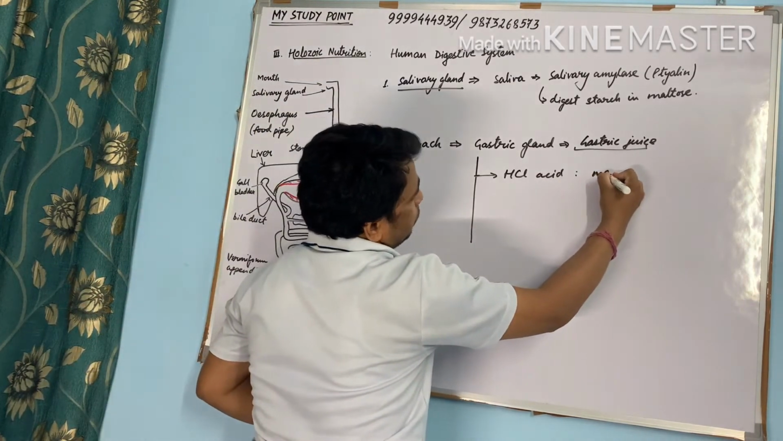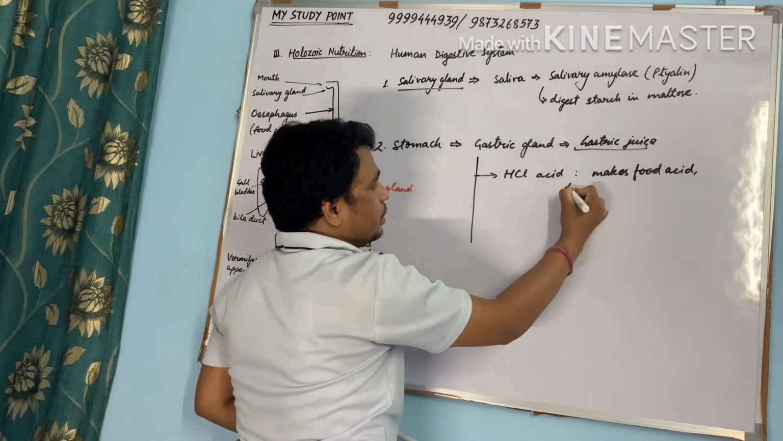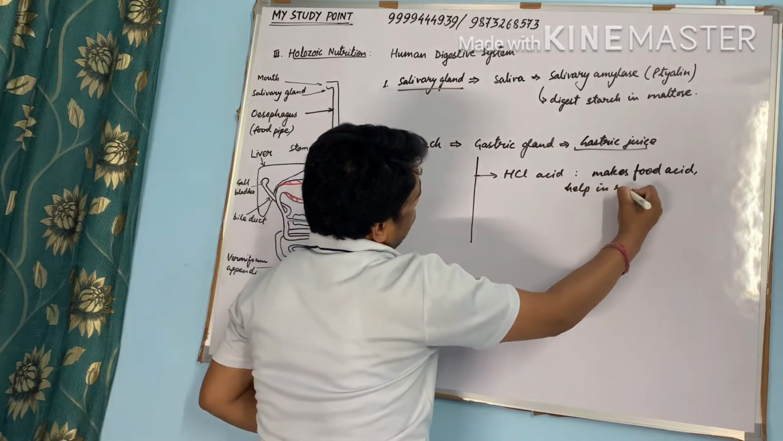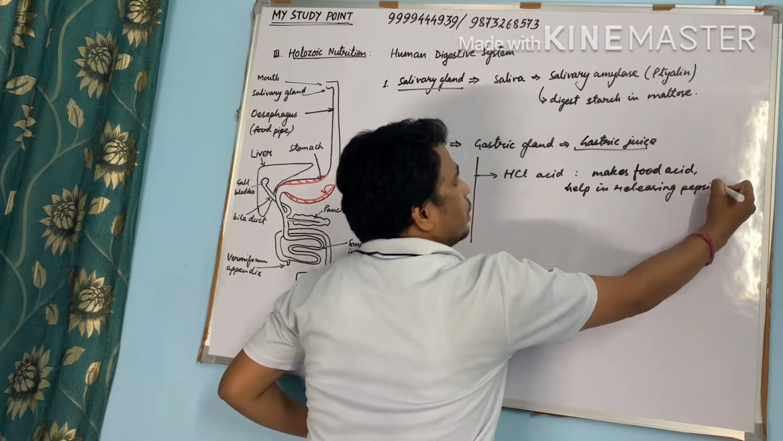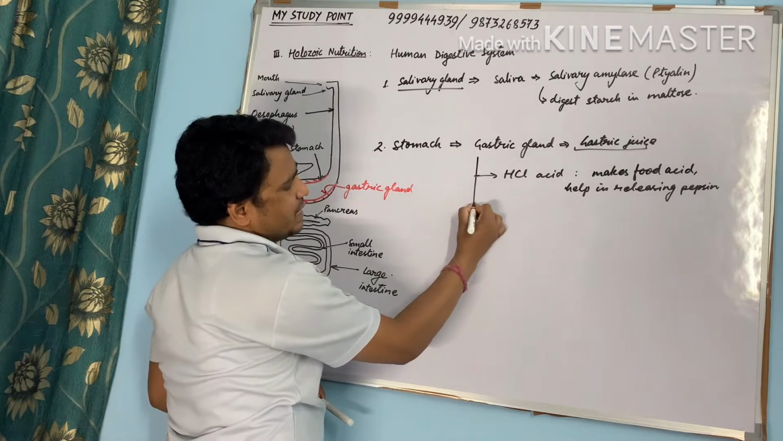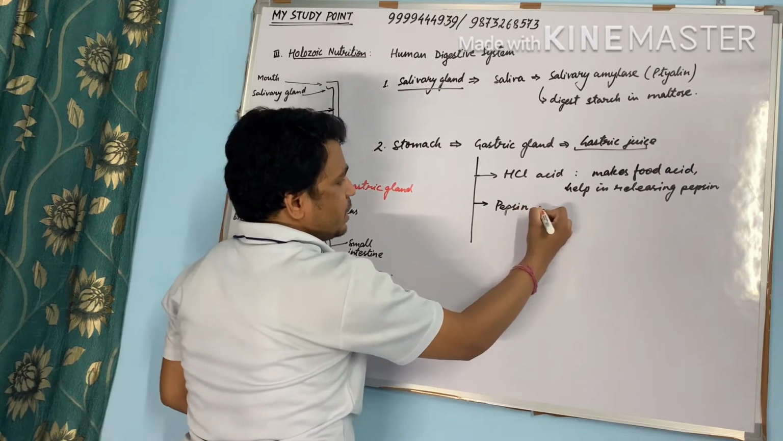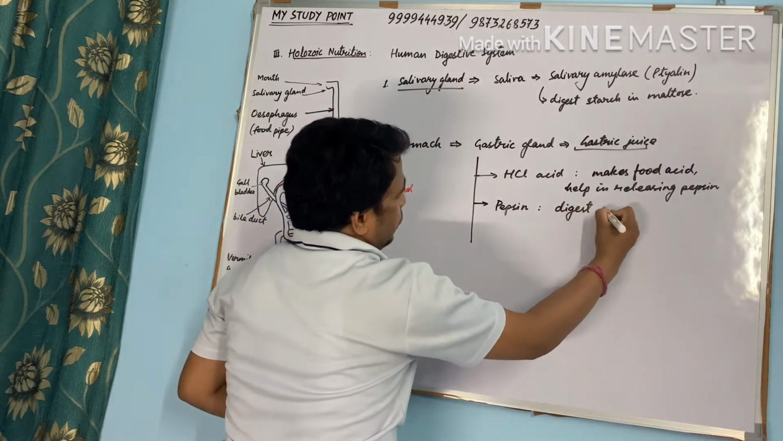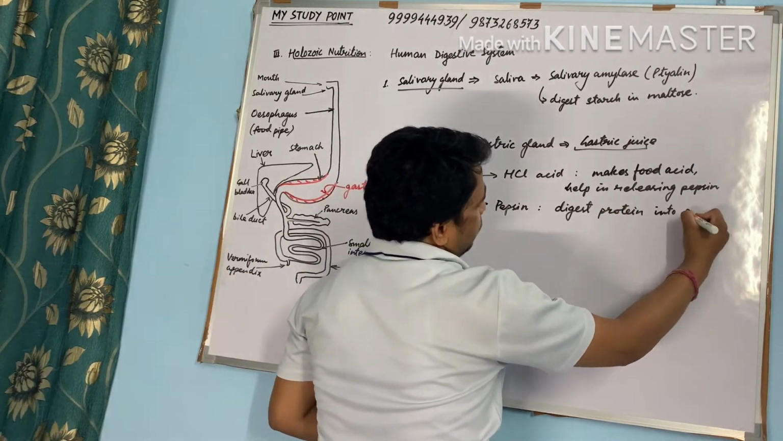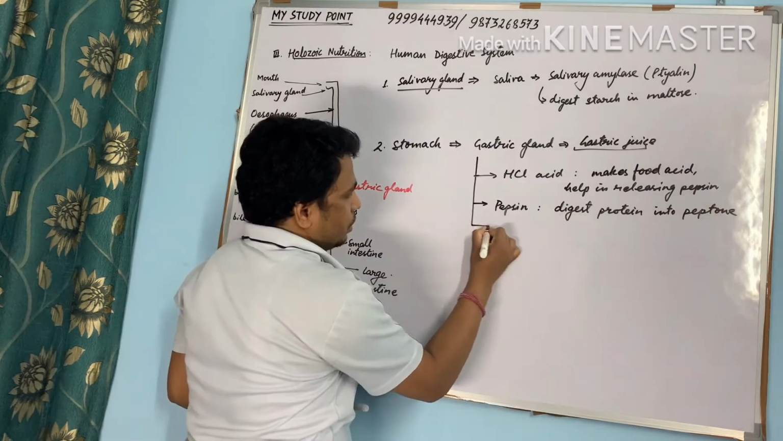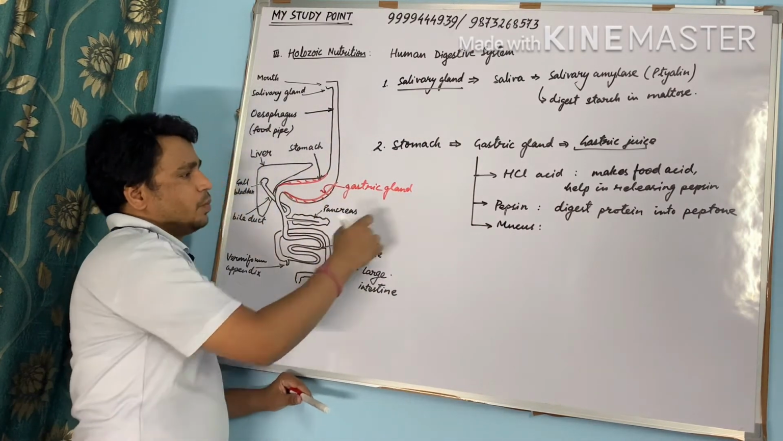It makes food acidic, helps in releasing pepsin, kills germs and also digests fat in some quantity. Next is pepsin. Pepsin digests protein into smaller pieces called peptone. Third thing is mucus. It is not an enzyme, it just protects the stomach from hydrochloric acid.